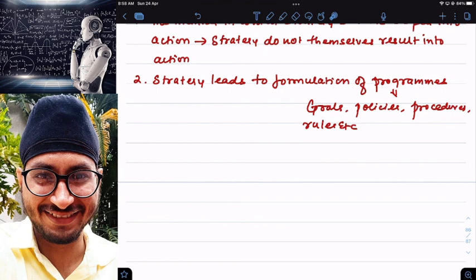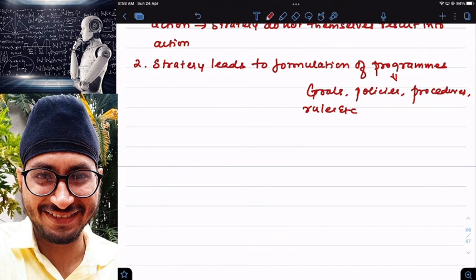All these are nothing but examples of programs. For programs, what is required? Fund allocation. This is one of the biggest problems. Again, funds are not available, sir. That is one more issue.